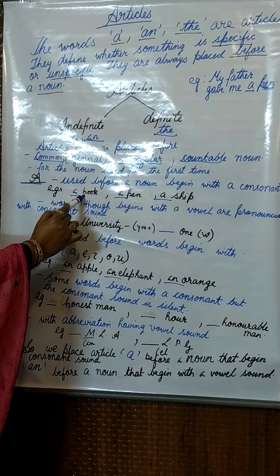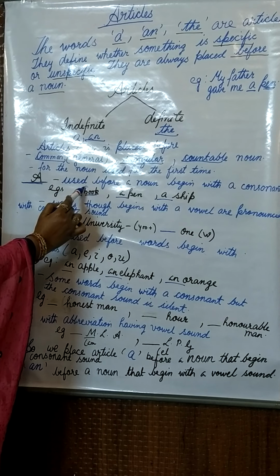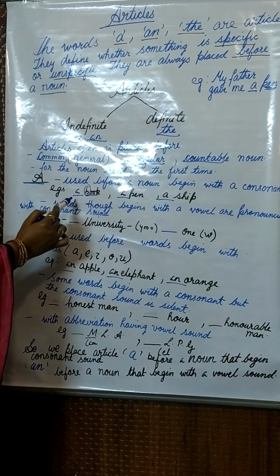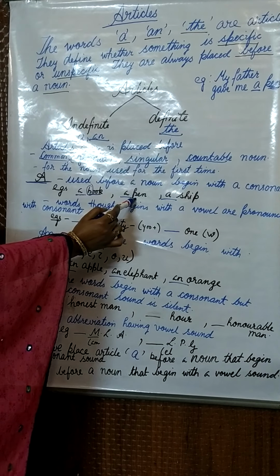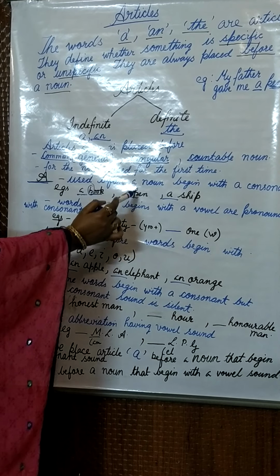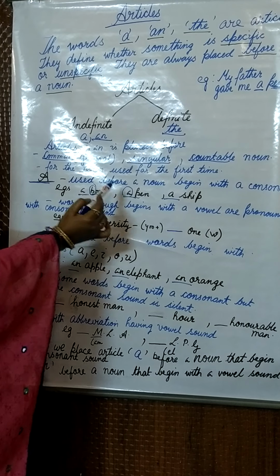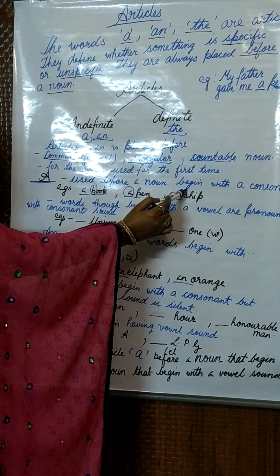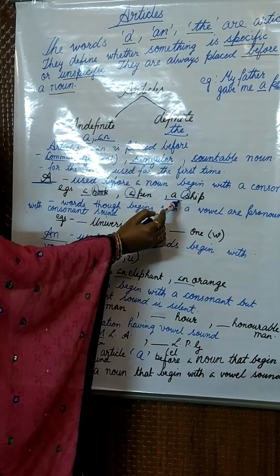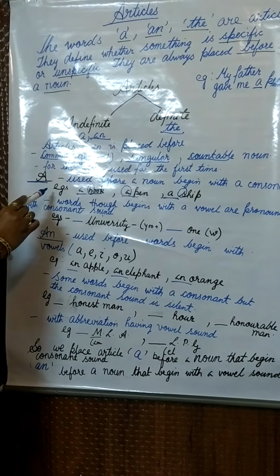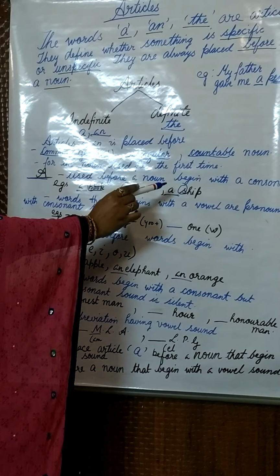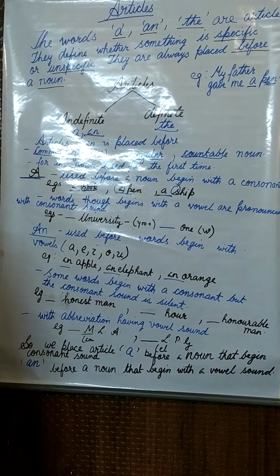Book. We know book is a noun and it begins with B, which is a consonant. So we place the article a. Pen. It begins with a consonant P, and so we write article a. Ship. It begins with a consonant S and so we write the article a. So article a is used before a noun which begins with a consonant.